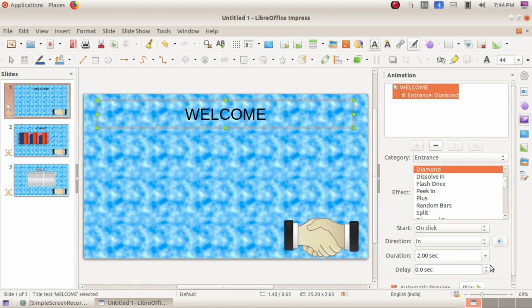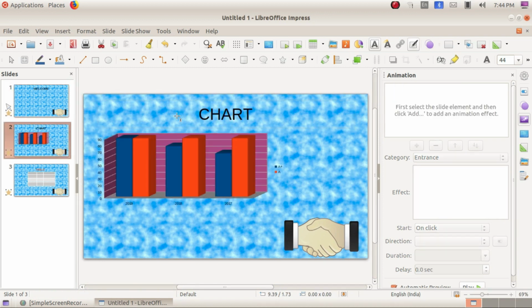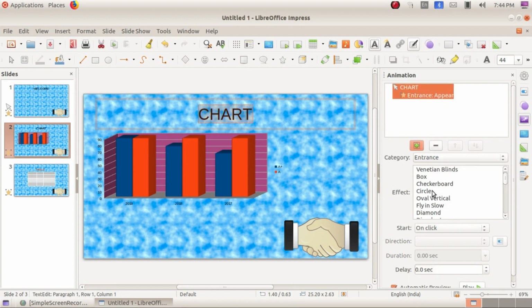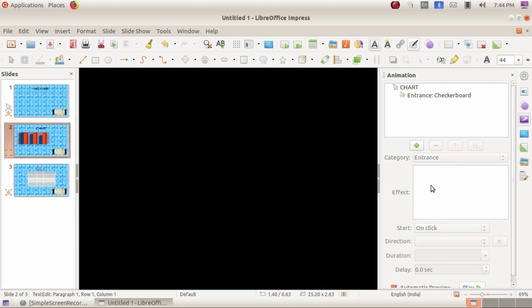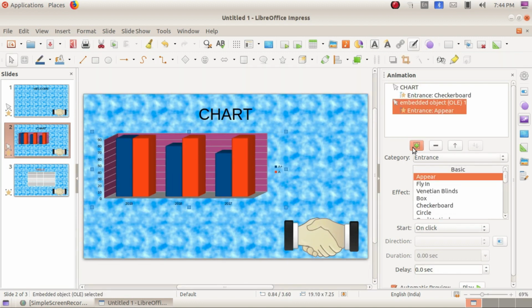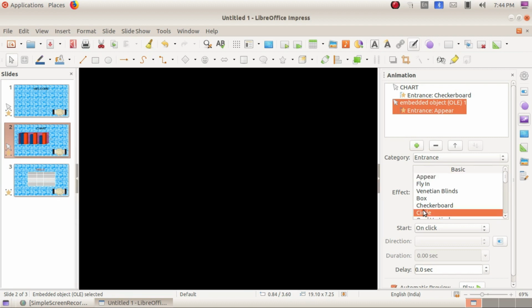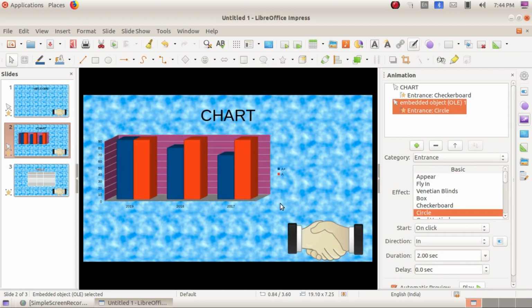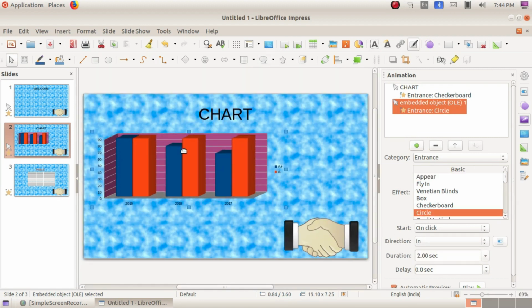Clear? So next, if you want to display the animation for this, select, and next it is a chart, just select. Okay, like this you can arrange.